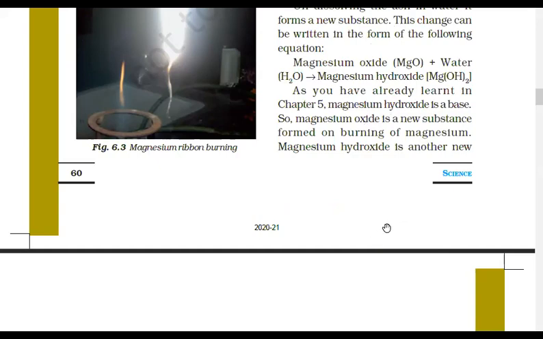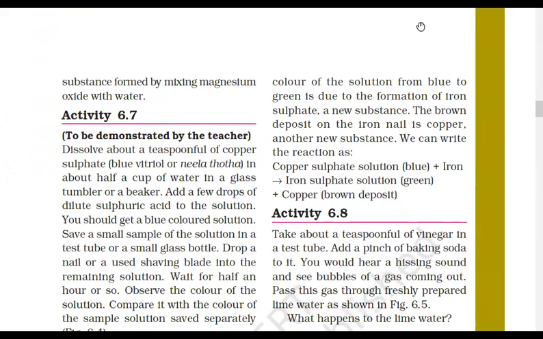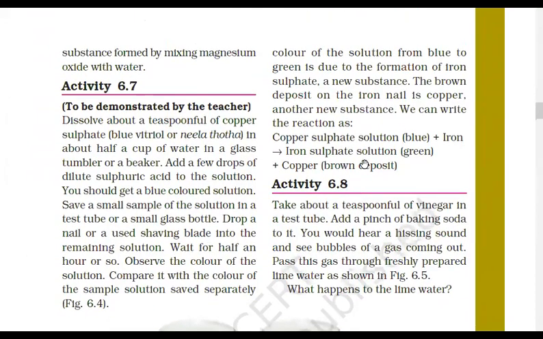Okay, very good everyone. Now let's see next. So these are some activities. Then we studied different types of reactions, which is double displacement reaction. Now see this. Here we have copper sulfate. You should know how to write the formula of copper sulfate. It is CuSO4 plus iron, which is Fe. Then tell me what will be the product.